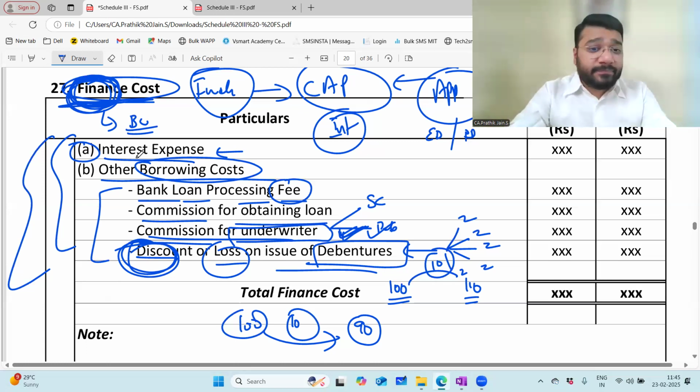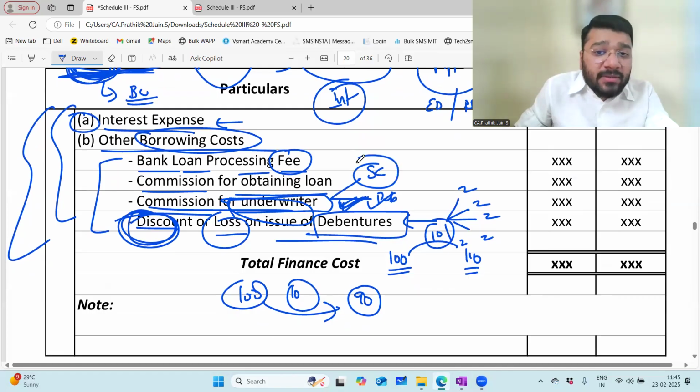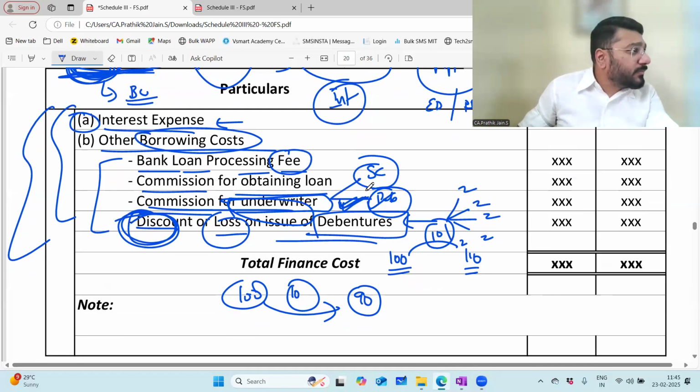Yes. Why will you have an underwriter for debentures? There is no minimum subscription for debentures. Underwriting commission, primarily it is for shareholders only. Is the debentures minimum subscription there or not there? Not there. You've studied, no?